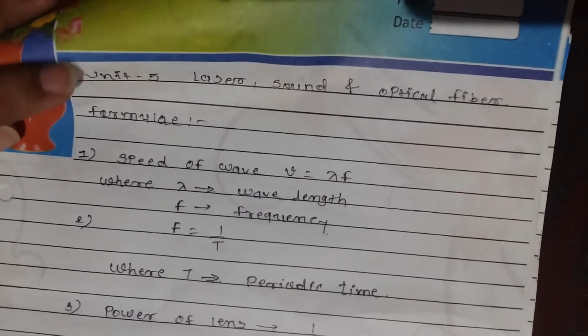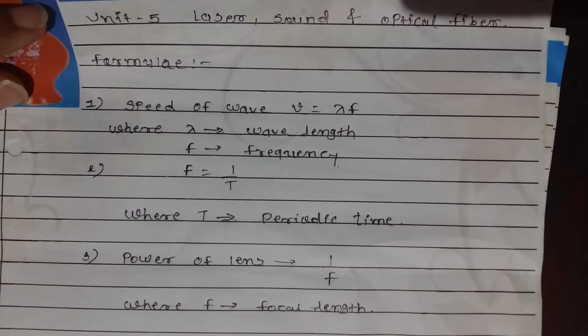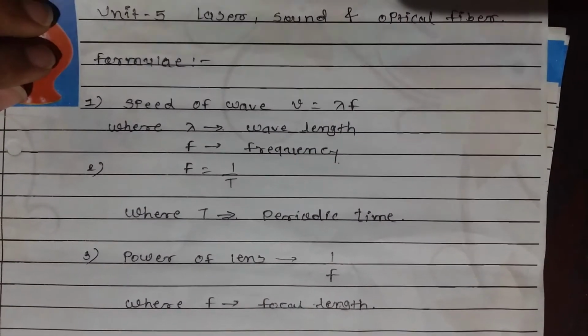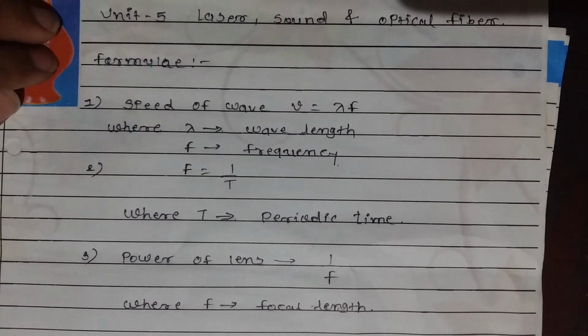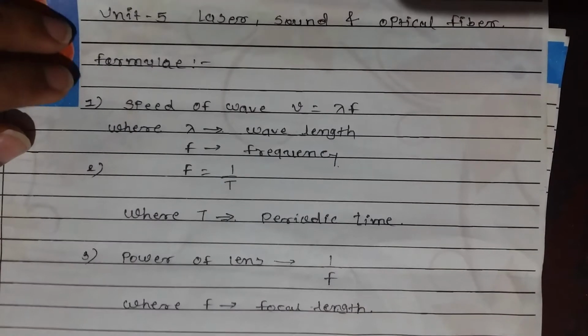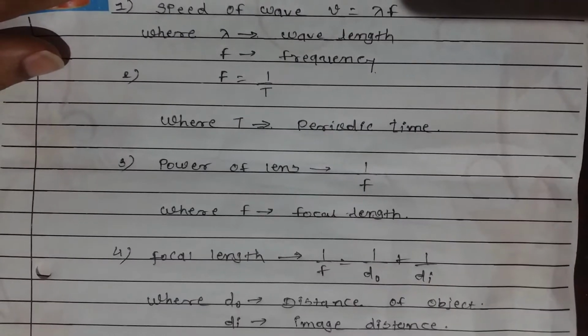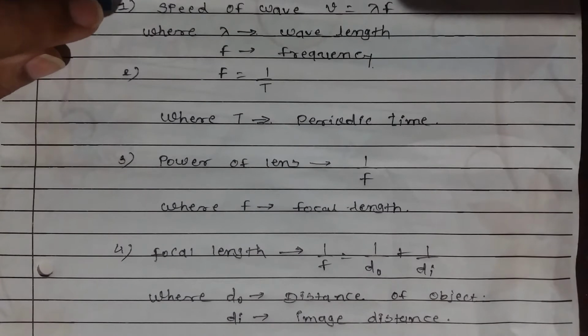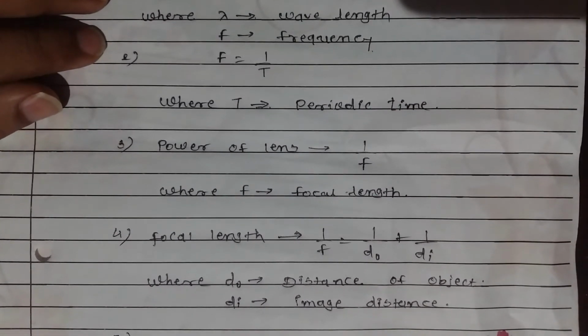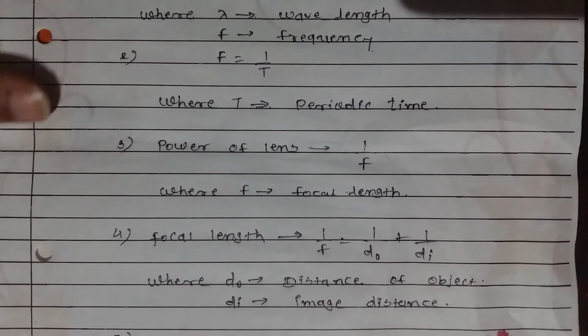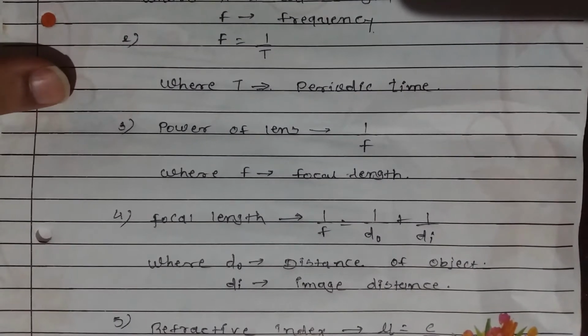Now the third formula is the power of a lens, that is 1 upon f, where f is the focal length. And the fourth formula is for the focal length. The focal length is given by 1 upon f is equal to 1 upon do plus 1 upon di, where do is the distance of object and di is the image distance.